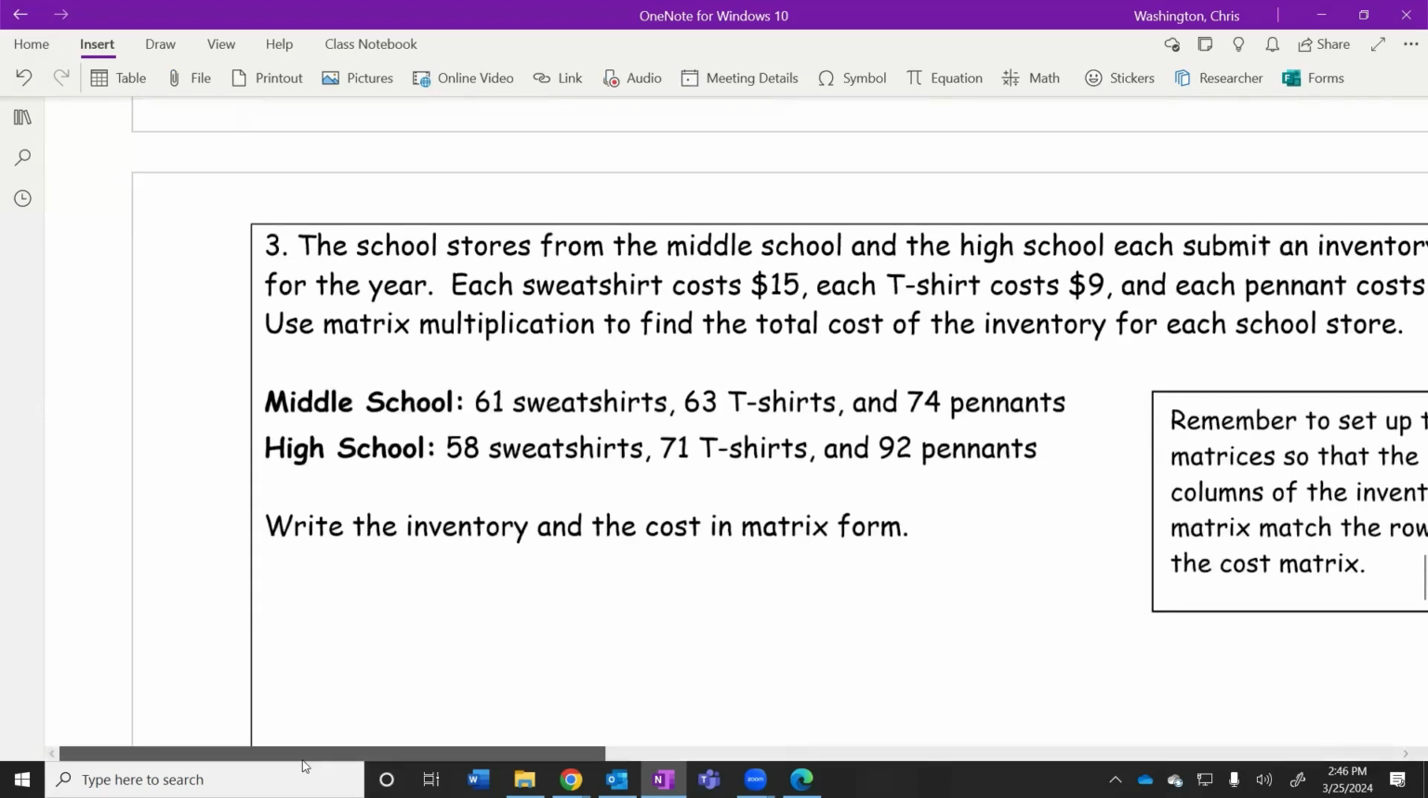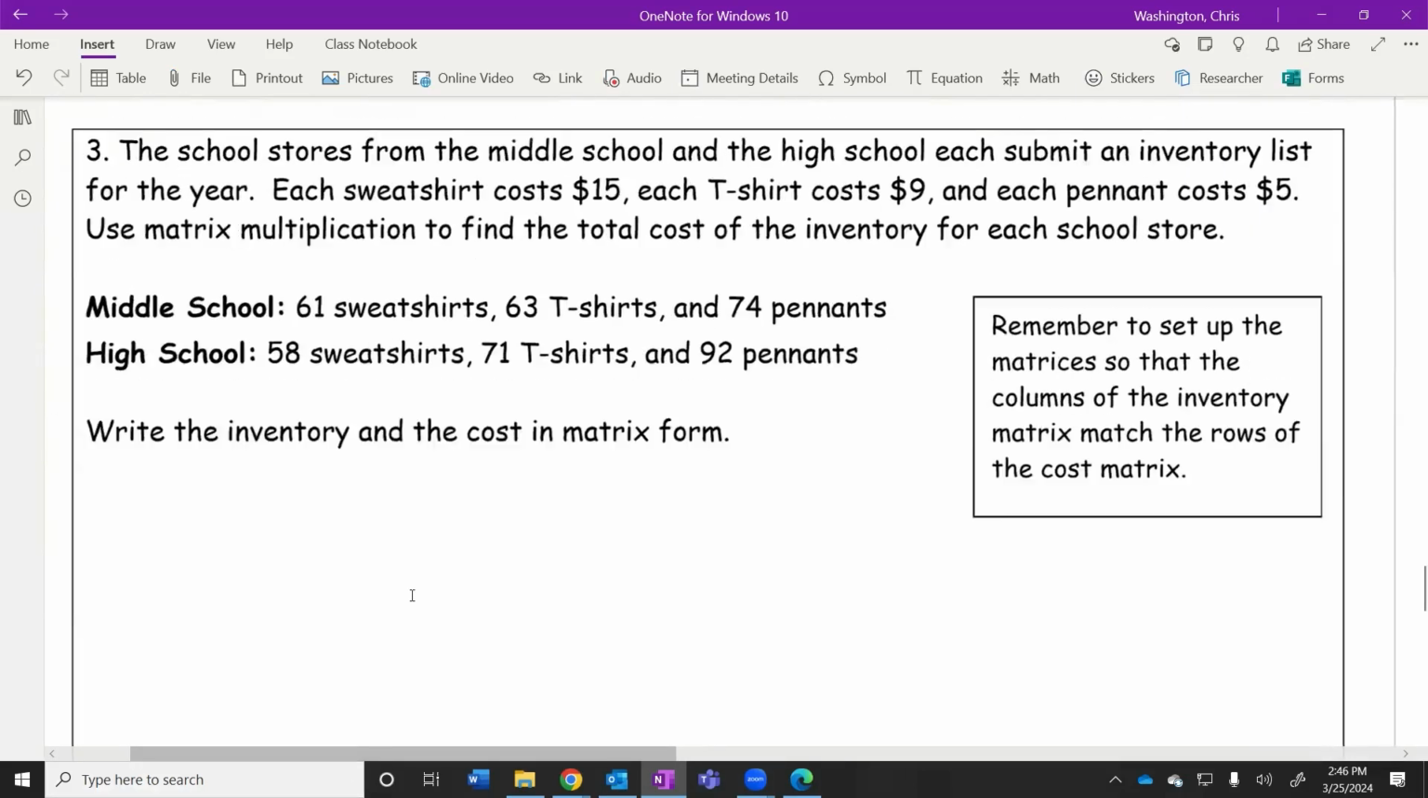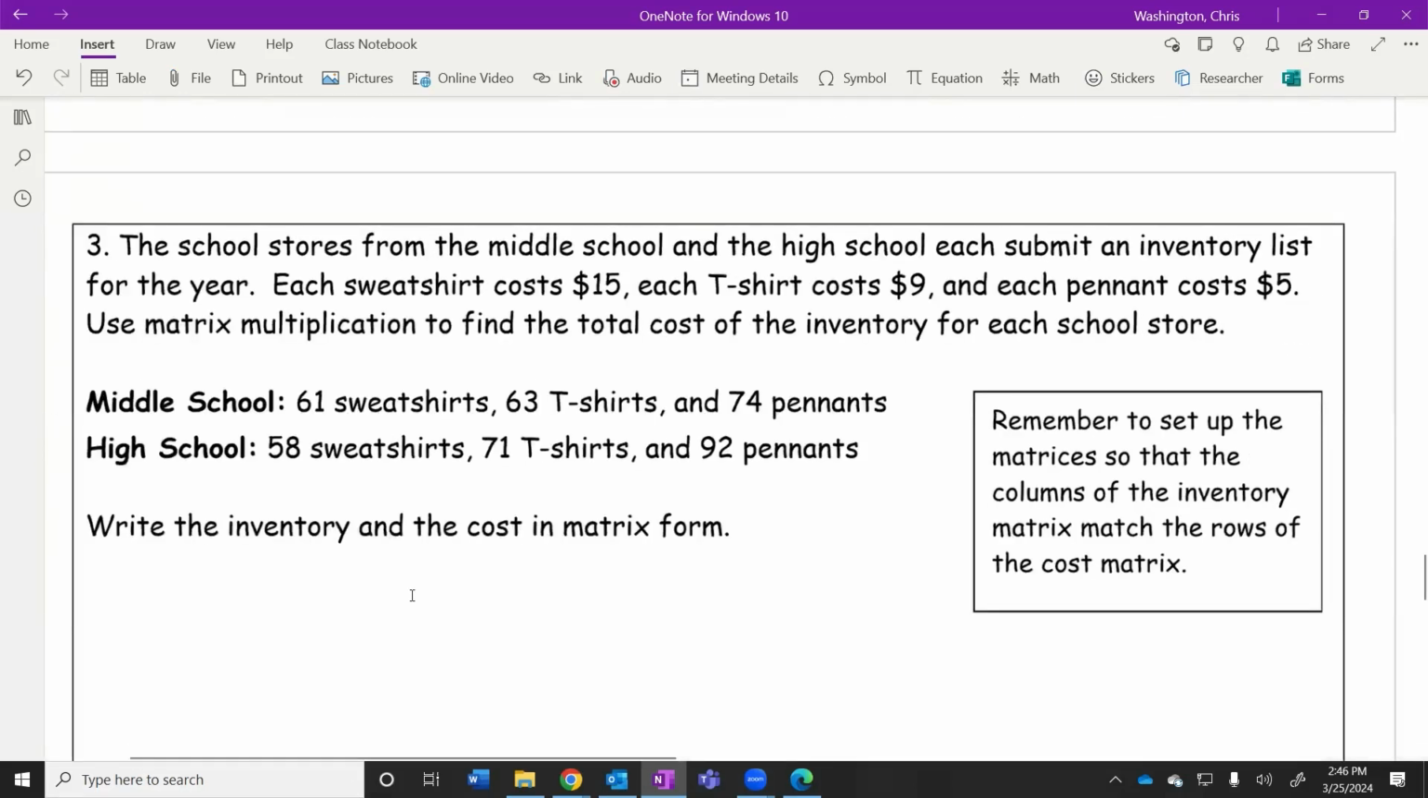This question right here. What if they don't give you the matrix? They didn't give us a matrix here. We got a situation where a middle school and a high school have an inventory list. They ordered all of this stuff: sweatshirts, t-shirts, and pennants that they're gonna sell at the spirit store, maybe up in the concession stand at lunch, you can go buy these things, right? They had 61 sweatshirts, 63 and 74 left over. The high school had that many left over.